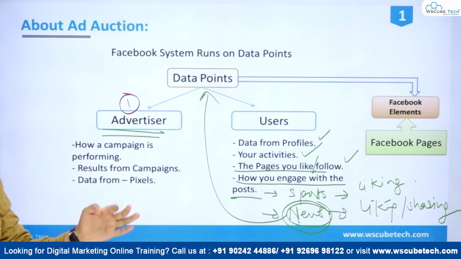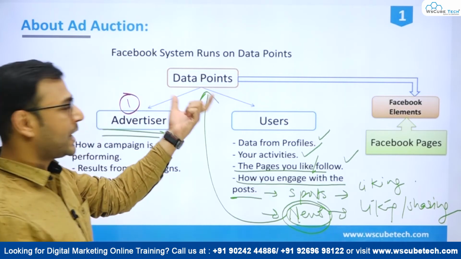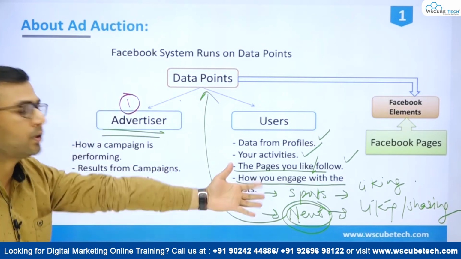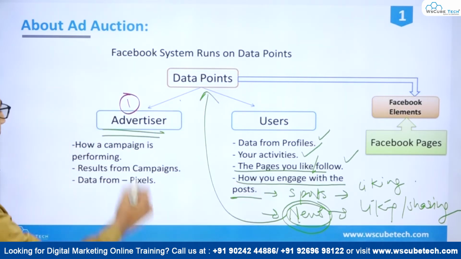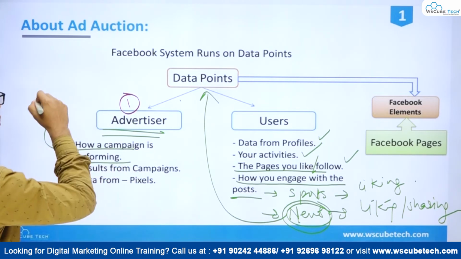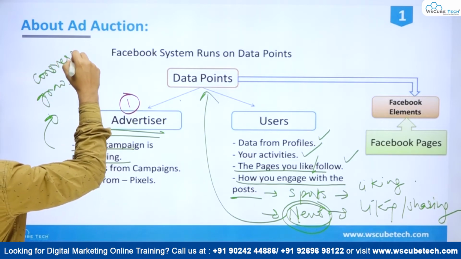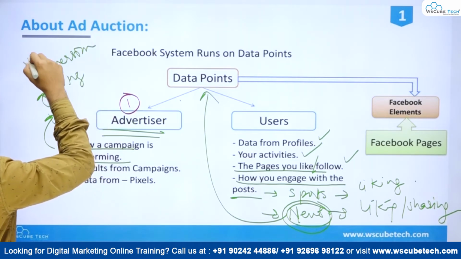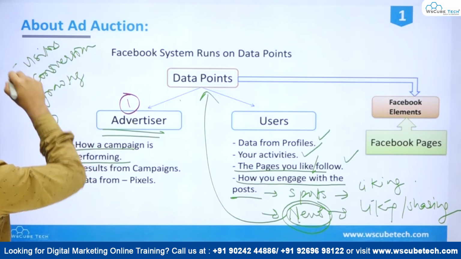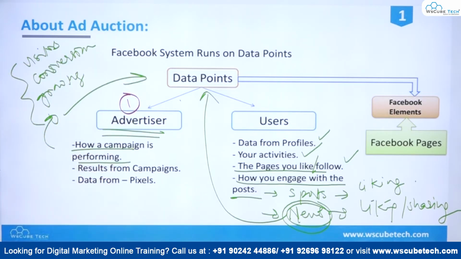These things we should know, that Facebook already has so many data points that it is actually using to capture your information, right? From the advertiser side, how a campaign is performing, how a campaign is growing, right? How many conversions you got from a campaign, how many visitors you got from a campaign. All this information also acts as data points for Facebook, and they also give some signal to Facebook about what kind of information is captured.